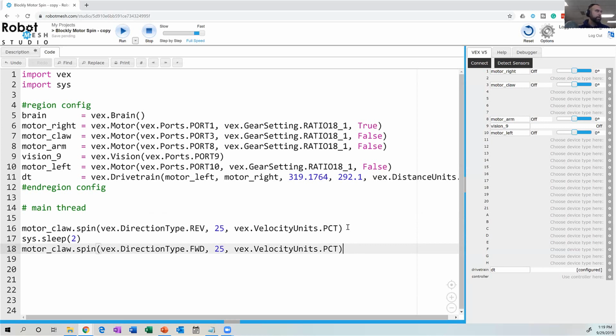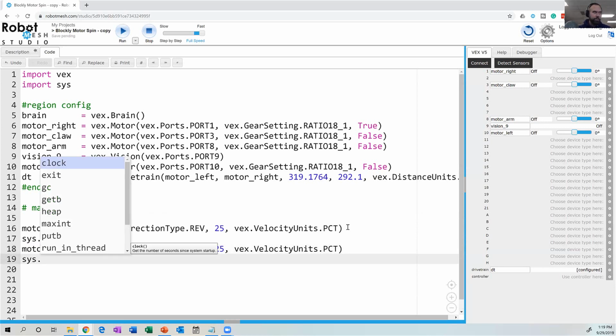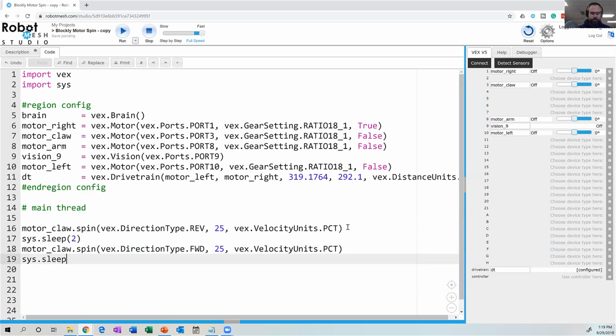Okay. And so it's going to do that, say, for 2 seconds. Awesome. Okay, so opens for 2 seconds, closes for 2 seconds. Let's see if that works. And then we'll hang out for a couple of seconds to see if you have any questions.